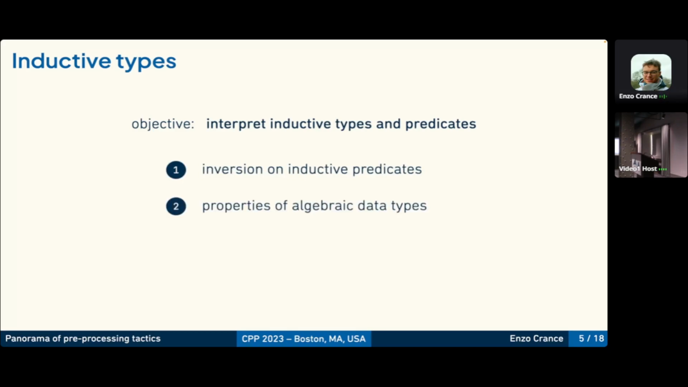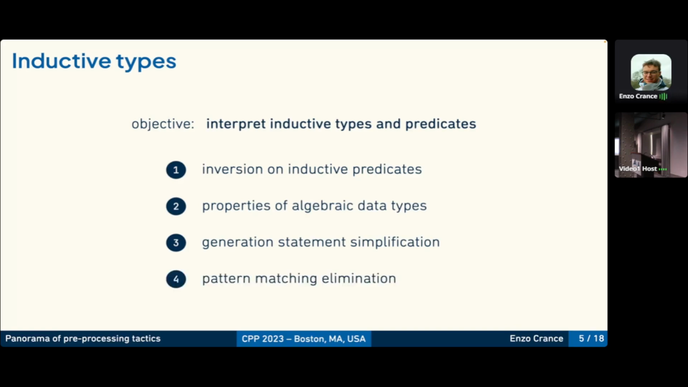We can expose properties of algebraic data types, make them explicit in the context. And some of these properties can contain existential quantifiers, and in some cases we want to get rid of them. And we can also eliminate pattern matching. And I will present three of these transformations.